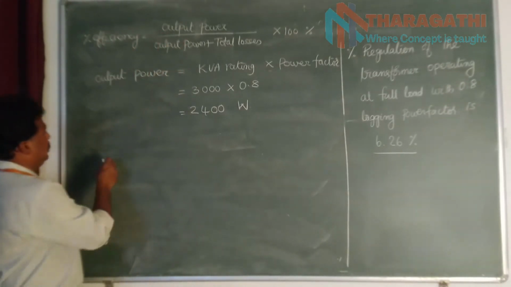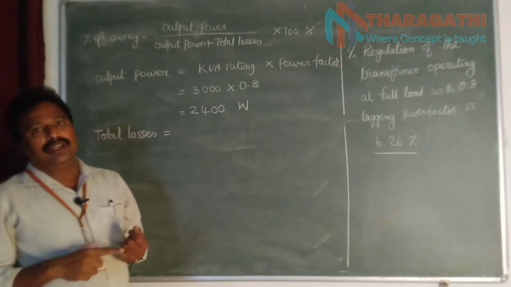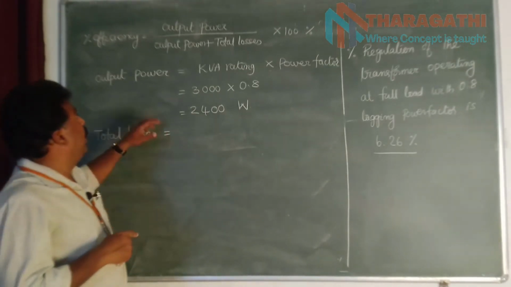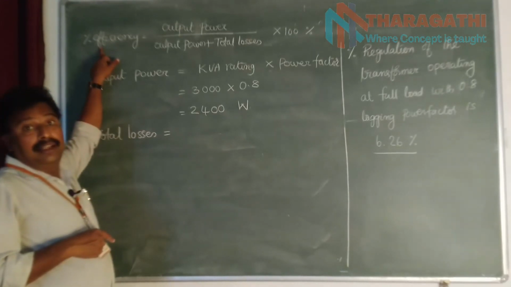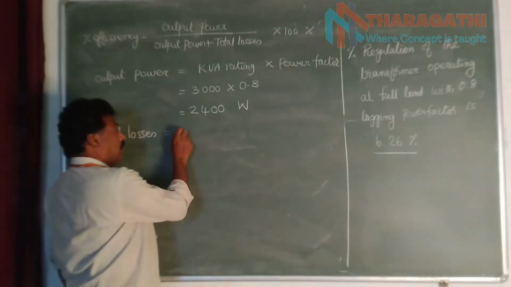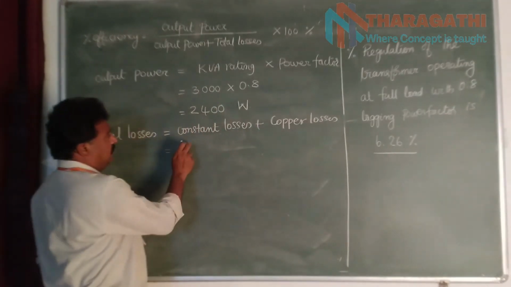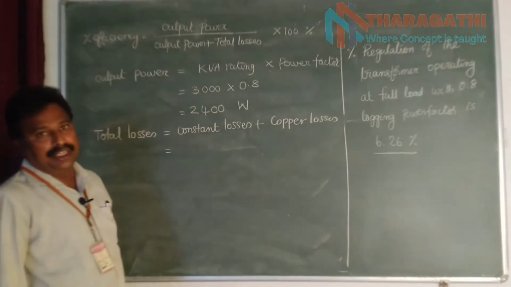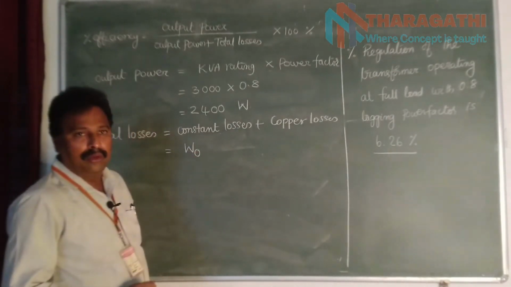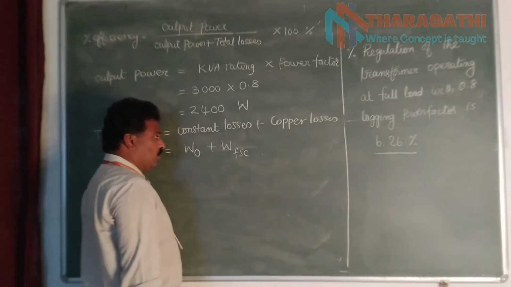Next, total losses. The total losses in the transformer are nothing but the iron losses or constant losses and the full load copper loss. Here, we are asked to find out the efficiency at full load. So, total losses is equal to constant losses plus copper loss. The constant losses are determined from the open circuit test, and this value is nothing but W0, and copper loss is nothing but WFSC, the full load copper loss.